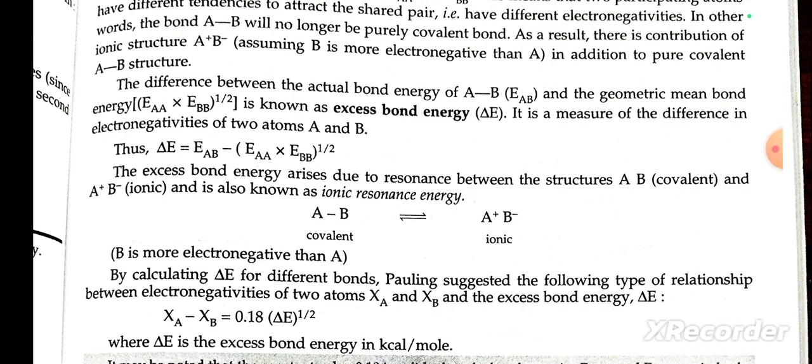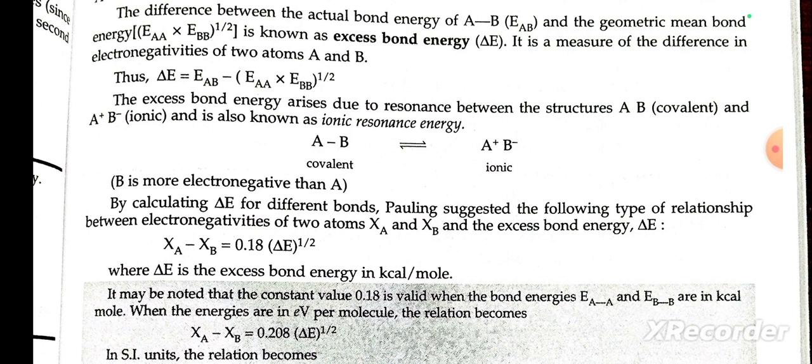It is measured by the difference in the electronegativity of the two atoms A and B. The excess bond energy arises due to the resonance between the structures A-B and A+ B-, and is known as ionic resonance energy.